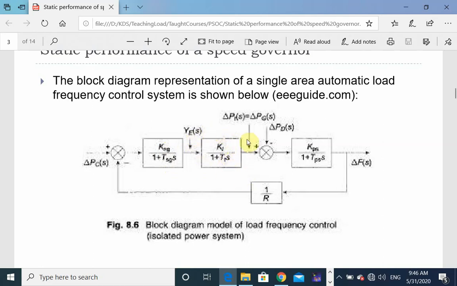This block represents the transfer function of turbine system, and this block represents the transfer function of generator load system. KPS is the gain of power system. TPS is the time constant of power system of the generator load system. R is the regulation in which we are interested in this video.